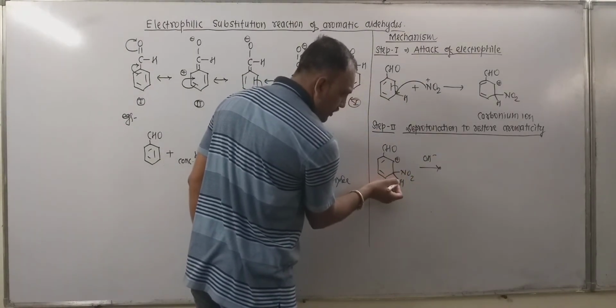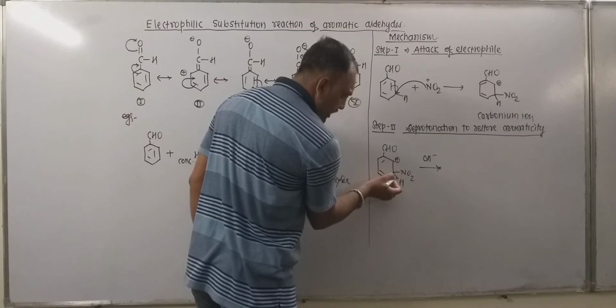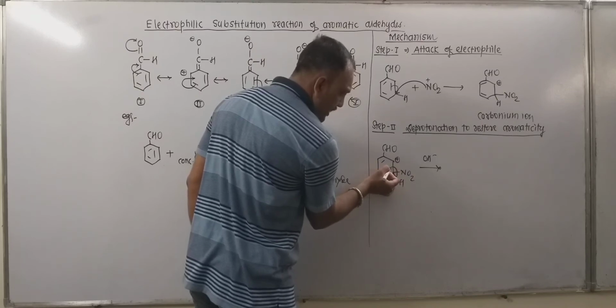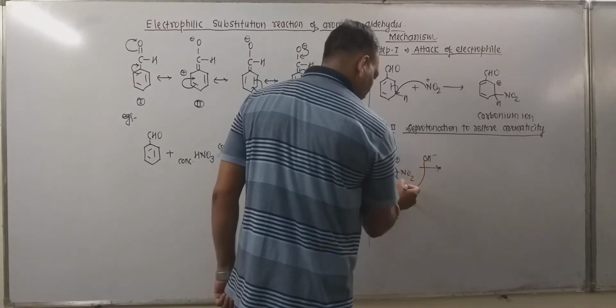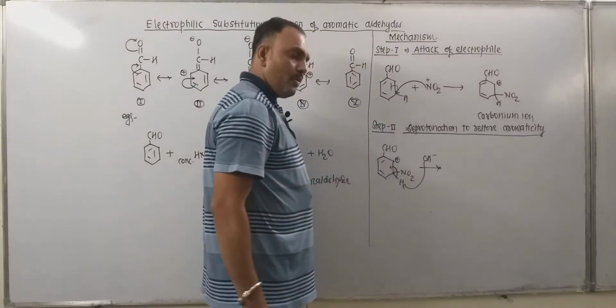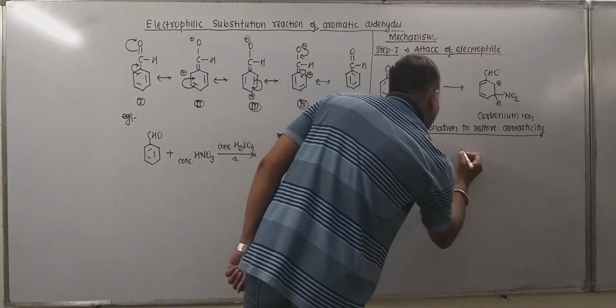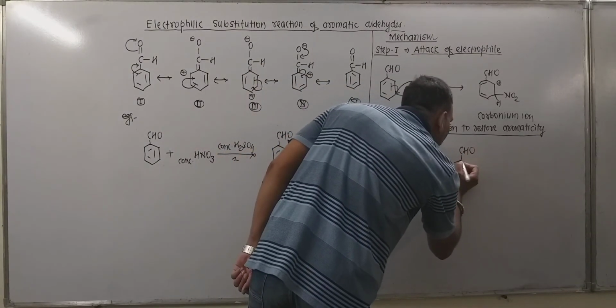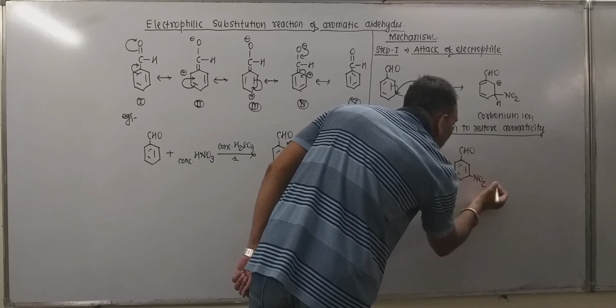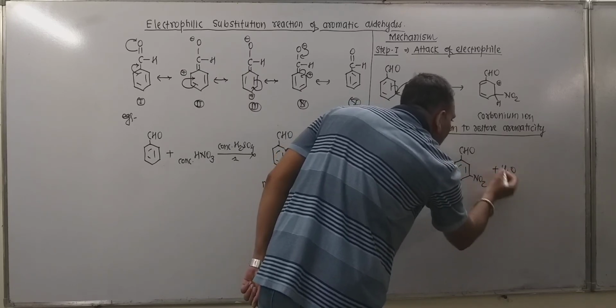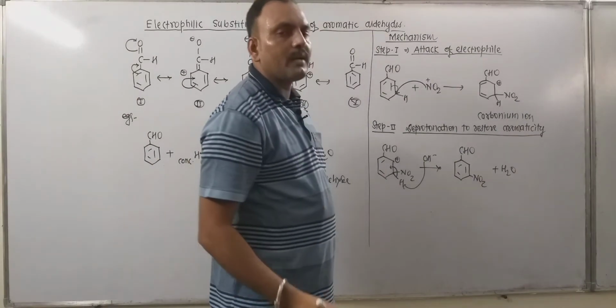Carbon is more electronegative than hydrogen, so this electron pair remains at the carbon, and hydrogen gets removed in the form of a proton. Thus this leads to the formation of the product, meta-nitrobenzaldehyde, with the departure of water.